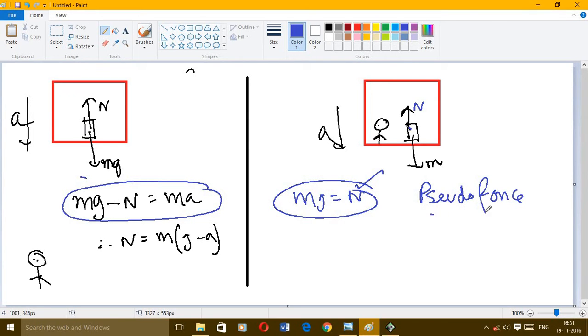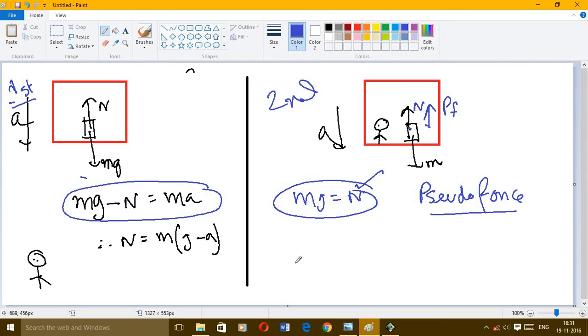Now what is basically pseudo force? If the observer is in a non-inertial frame, which he is in the second case, then we apply the concept of pseudo force. Whenever the observer is in a non-inertial frame, he has to think about a force which acts in the direction opposite to the acceleration. So in this case, the pseudo force will act in the opposite direction.